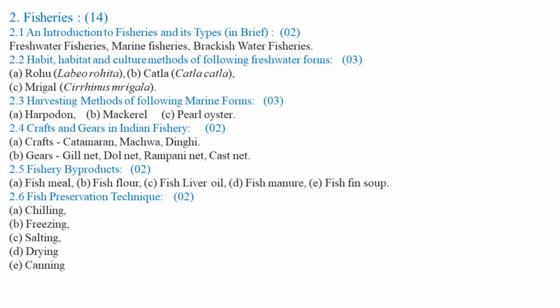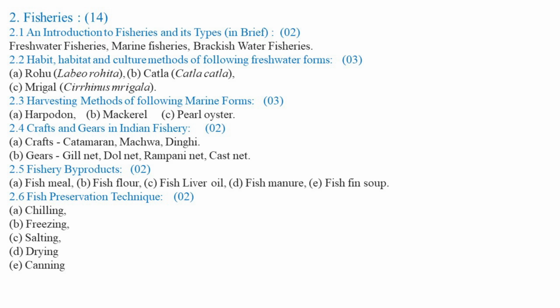So superior quality fish meal can be used as a supplement or can be added into the animal feeds such as poultry feed or dairy feed. So poultry feed or animal feeds can be enriched with the fish meal so as to enrich the protein contents in the animal feeds.